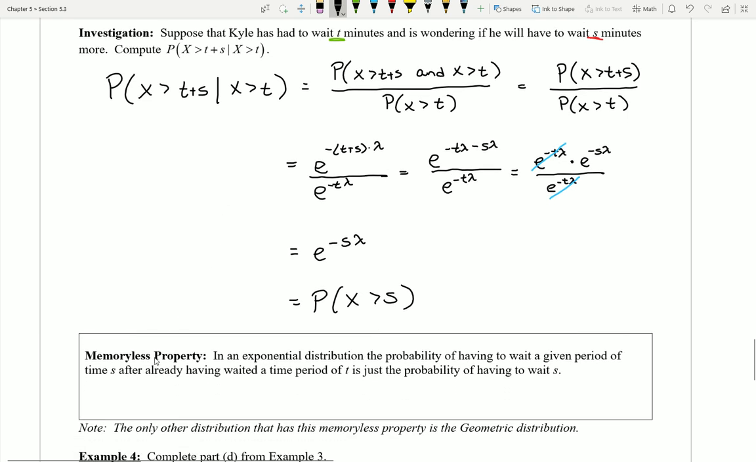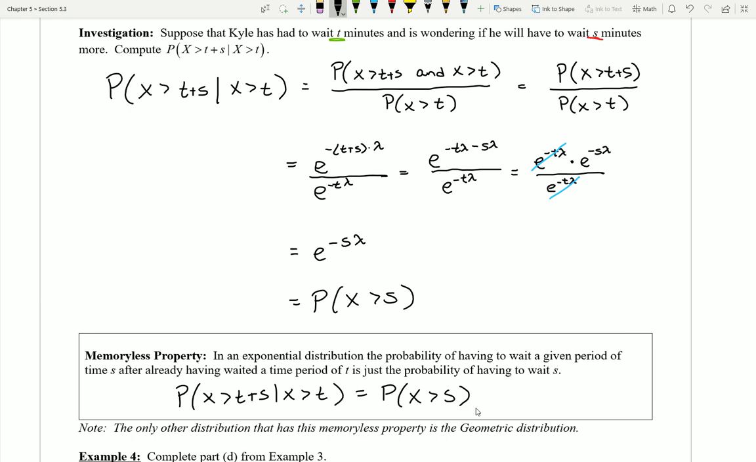It's what we refer to as a memoryless property. In an exponential distribution, the probability of having to wait a given period of time s, after already having to wait a time period of t, is really just the probability of having to wait s. That is, what's already happened makes no difference. So we can say that this probability here really just simplifies down to the probability of having to wait over s.